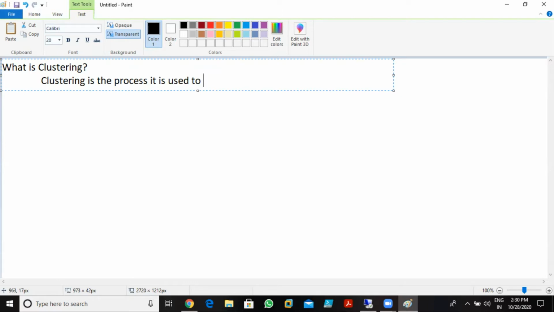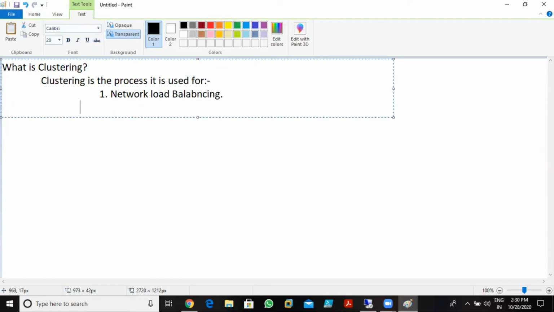it is used for two things. Number one, network load balancing and failover clustering. Now, first we talk about the clustering. So clustering is what? It's a process.